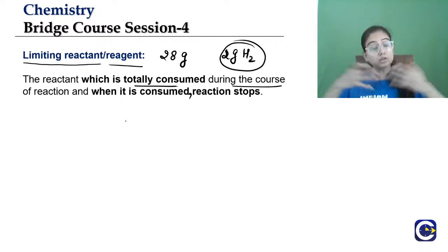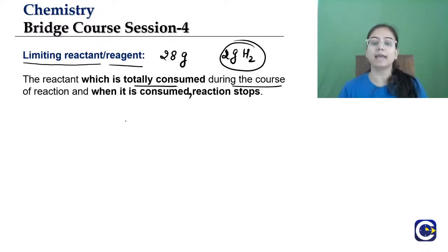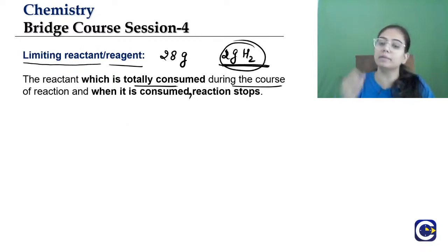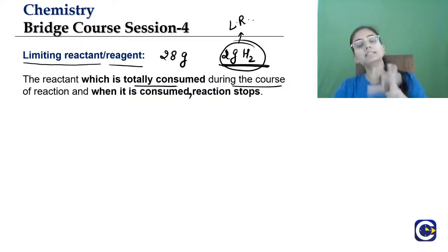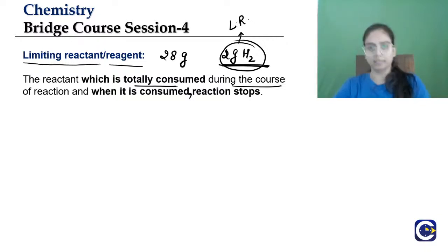And because of that, the reactant that was limited, which is limited here? This hydrogen is in limited quantity. So hydrogen will be considered as the limiting reagent because that is in the limited quantity. That's why we are calling it limiting reagent or limiting reactant.